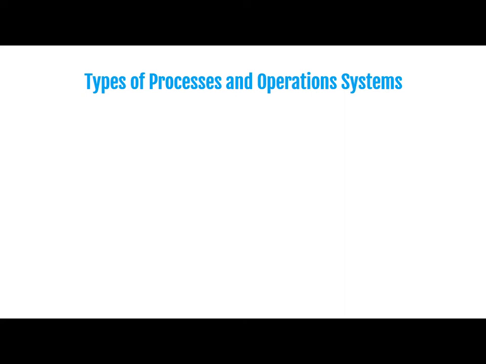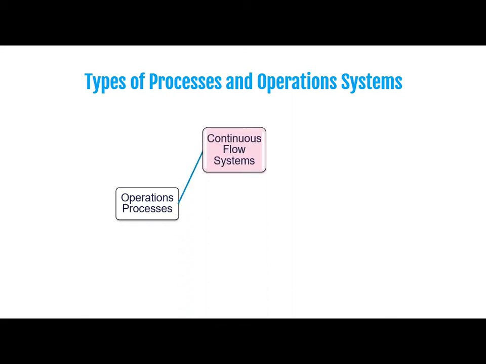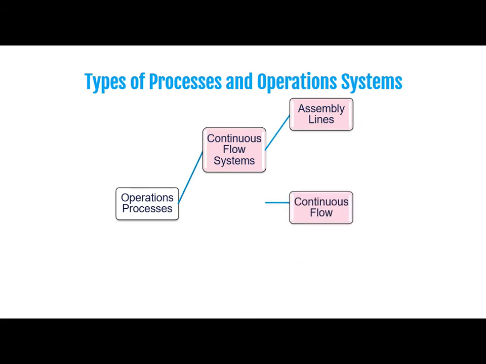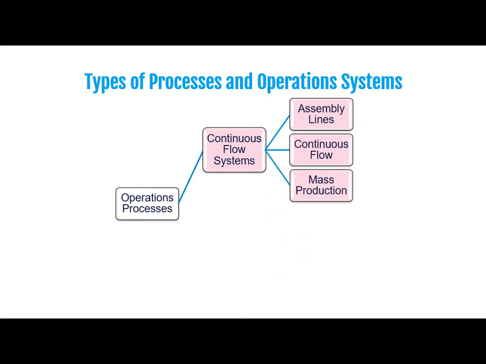Now we will try to understand types of processes and operation system. Operations processes are broadly classified into two categories. One is continuous flow system and another is intermittent flow system. Continuous flow system can be further categorized into assembly lines, continuous flow, and mass production.